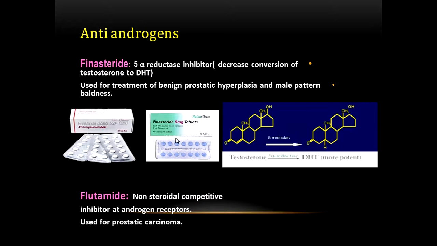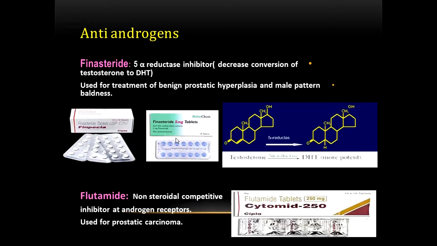Flutamide is another drug that antagonizes androgen action, and it is a non-steroidal competitive inhibitor at androgen receptors, and it is used for prostatic carcinoma. This is an example of a flutamide tablet. Each tablet contains 250 mg.